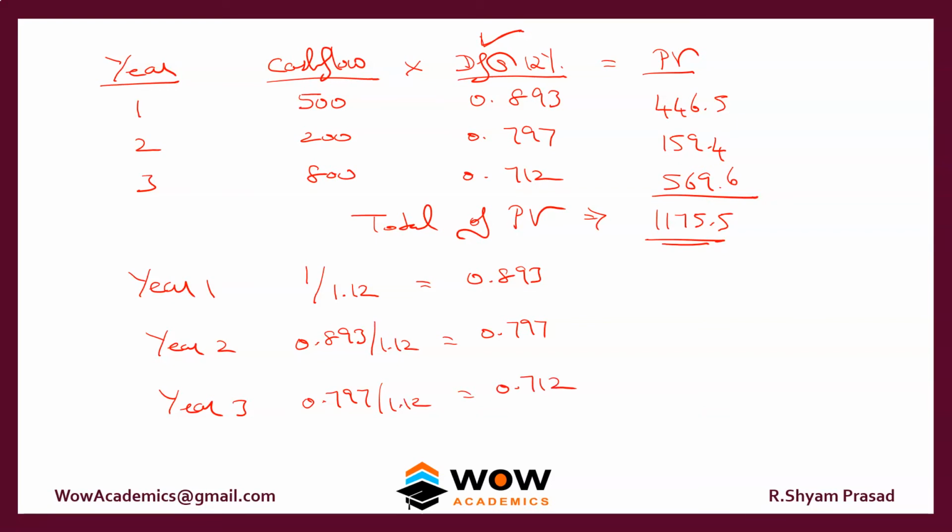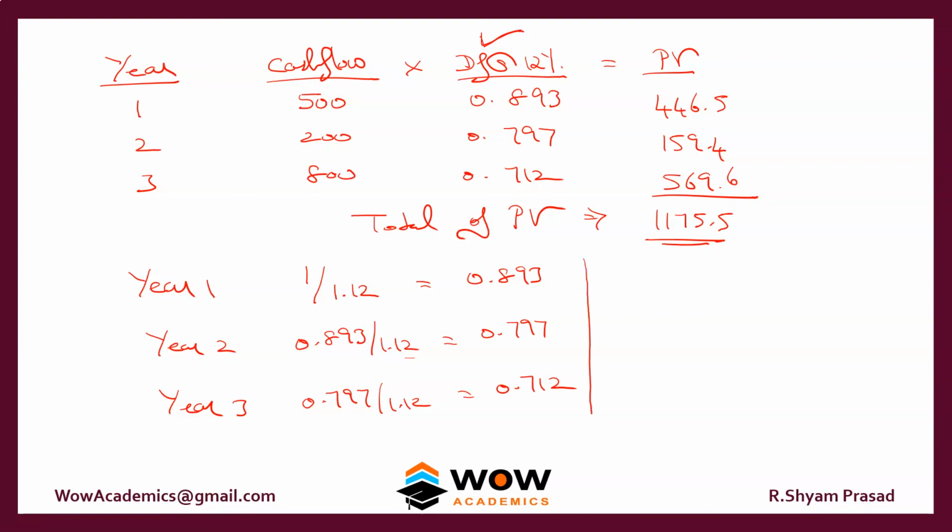So you take 1 divided by 1.12 and you get this number. Take this number as the numerator, again divide by 1.12, and you will get another number. Keep on doing it repetitively and you will get the numbers that you require. This can be done for around 5 iterations. But if it's going to be a lengthier sum, something like 10 years, then we have to look at the present value table. So ensure that you understand this.